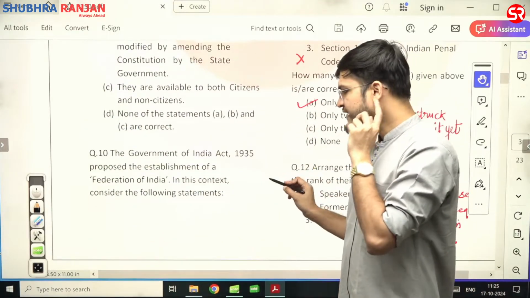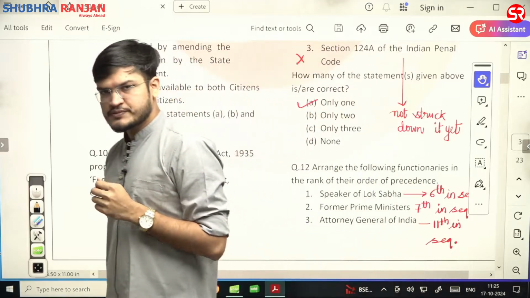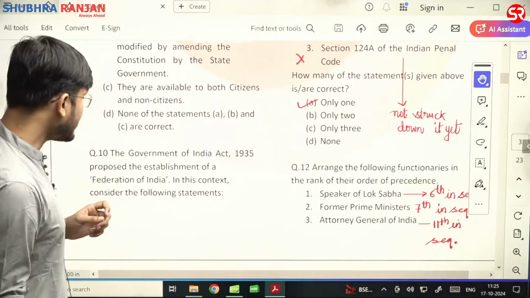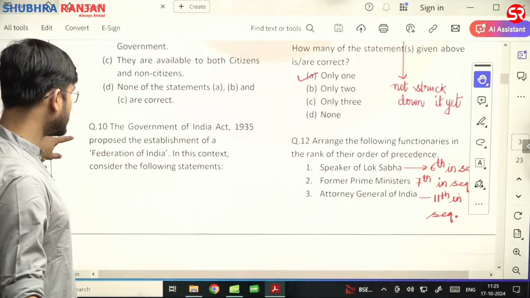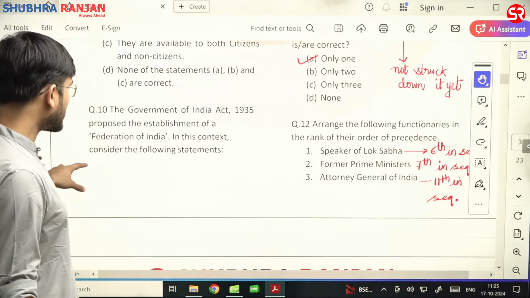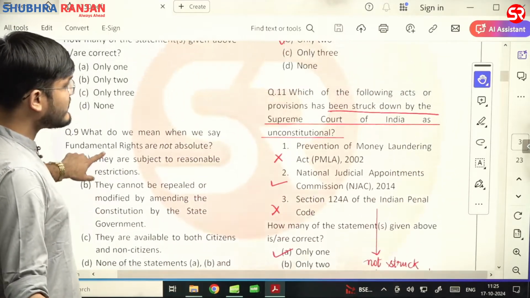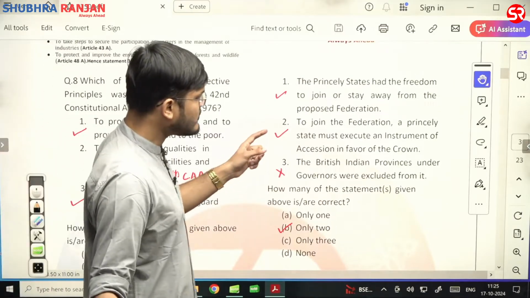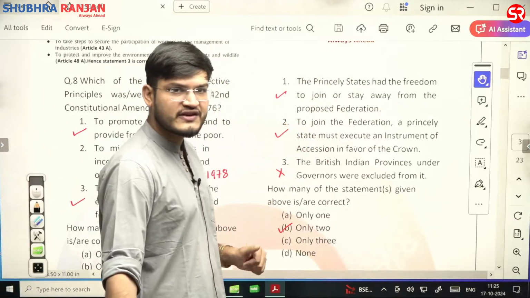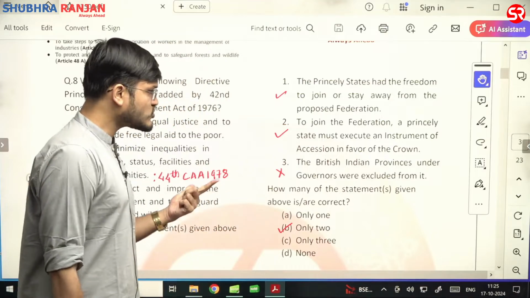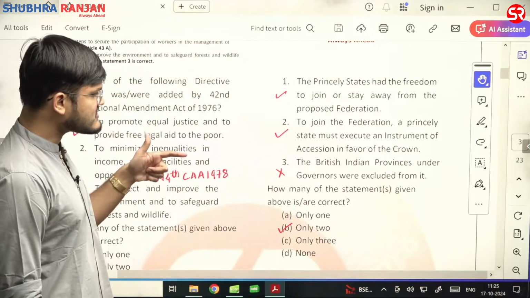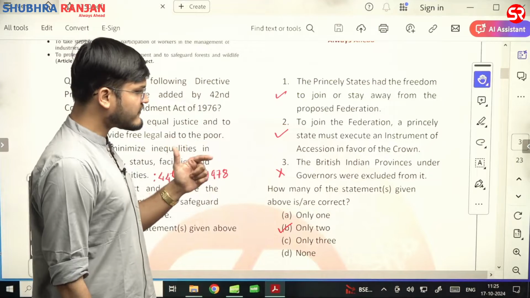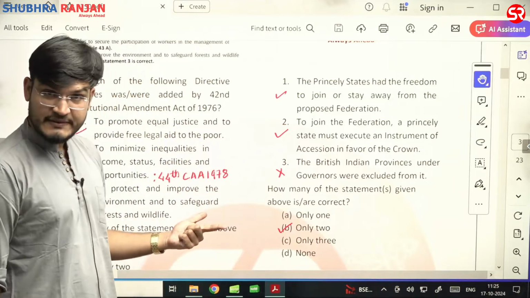The Government of India Act of 1935 proposed the establishment of Federation of India. In this context, consider the following statement. Now, if you will see, the princely state had freedom to join or stay away from the proposed federation. First statement is correct. Second, to join the federation, the princely state must execute an instrument of accession in the favor of the crown. Second statement is also correct.